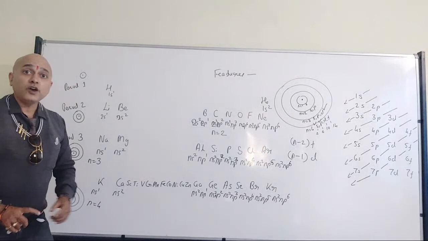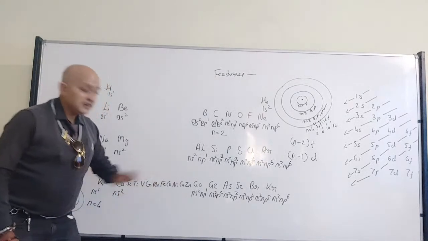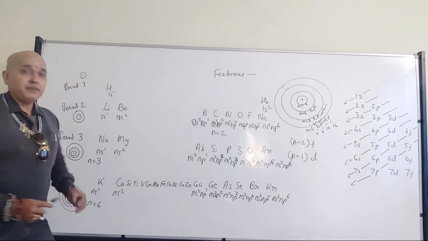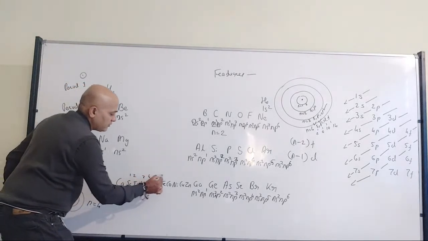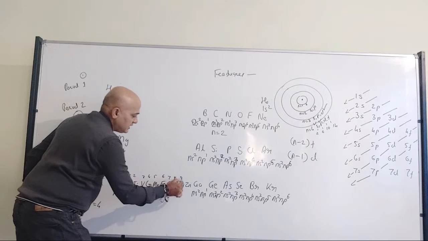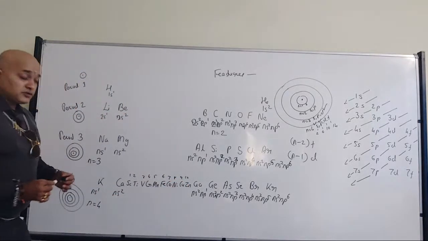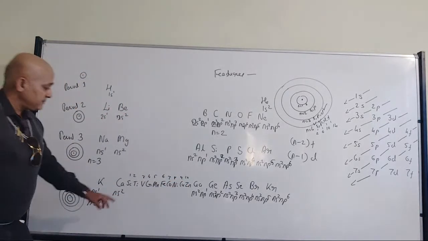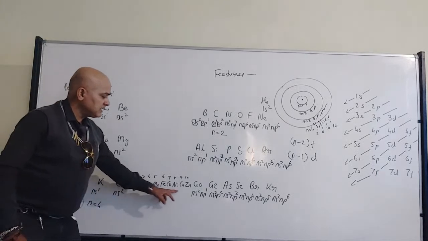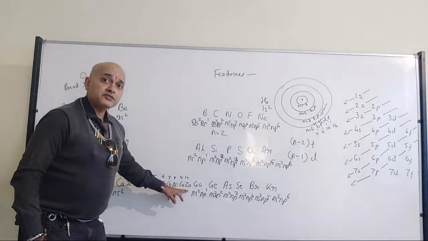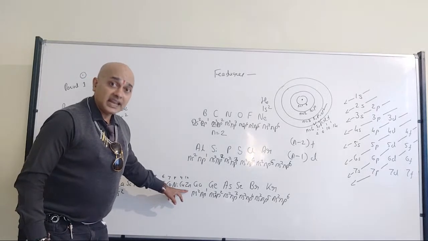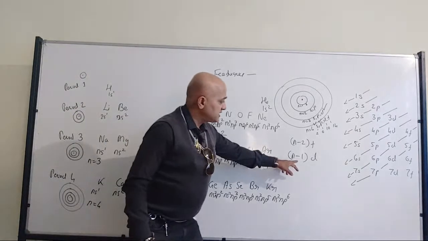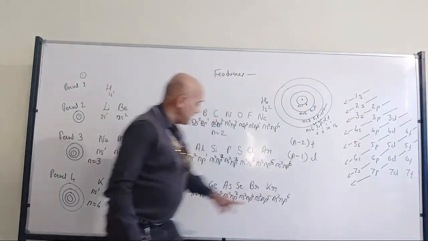In that case, how many elements should be there? Total 10 elements should be there. So 1, 2, 3, 4, 5, 6, 7, 8, 9, 10. Yes, so total 10 elements. All the D subshell will get filled up. When it comes to zinc, it will be (n-1)d10.